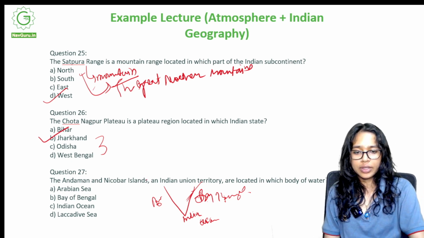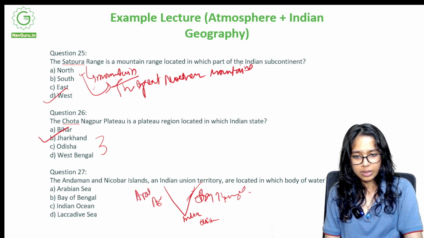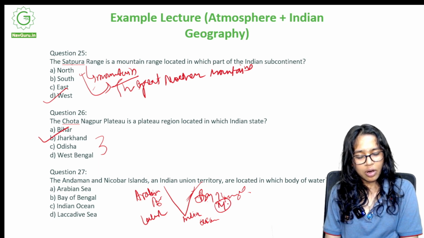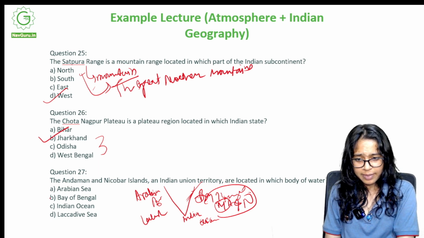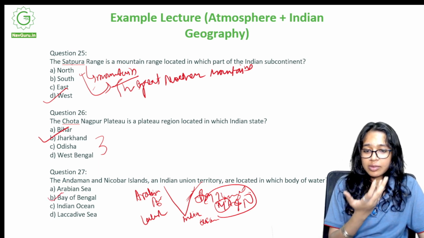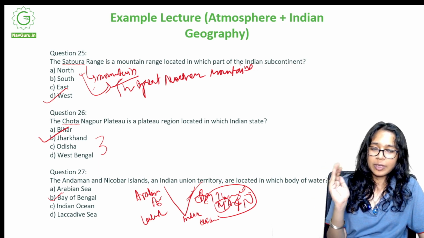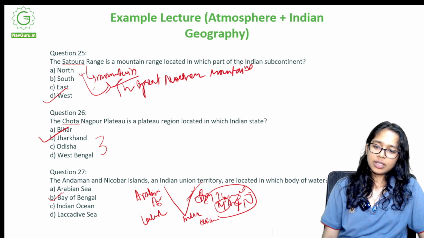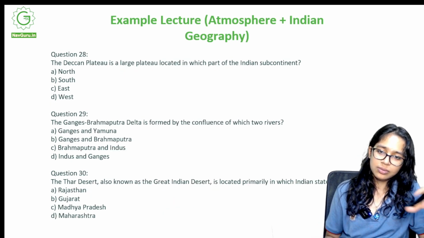We have here the Arabian Sea and here we have the Lakshadweep. Here we have the majority of the Andaman and Nicobar Islands. So the right answer is B, Bay of Bengal. We consider the majority, because some of it scatters too. Since they are scattered islands, it's not just one island, so it also stretches onto the Indian Ocean.